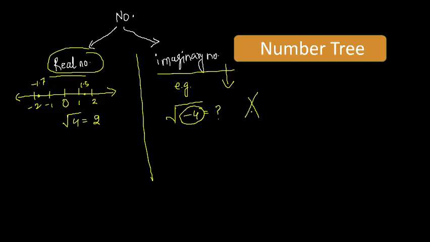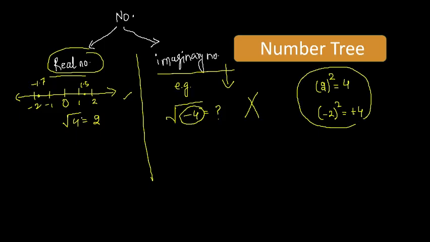This does not exist on the number line, because if any number is positive, its square will be positive, and if any number is negative, its square will also be positive. So there is no such number on our number line that if we square it, we get a negative. That does not happen. If we square a positive, it is positive; if we square a negative, it is also positive. So there is no such number.